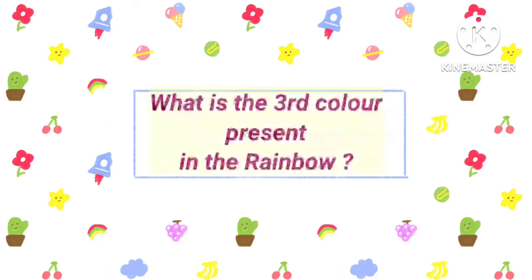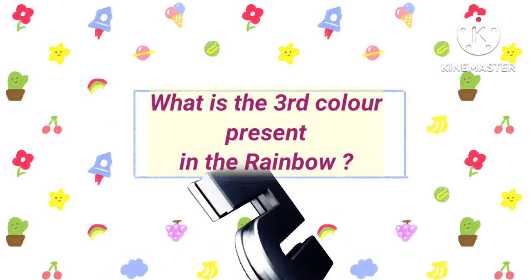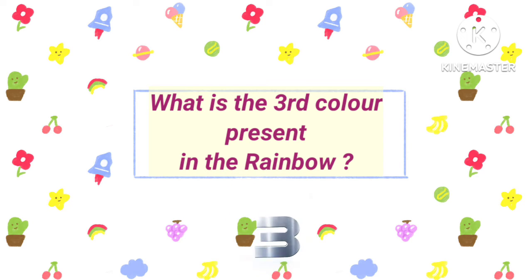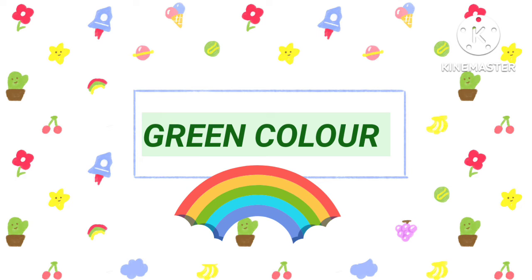Fourth question. What is the third color present in the rainbow? Answer is green color.